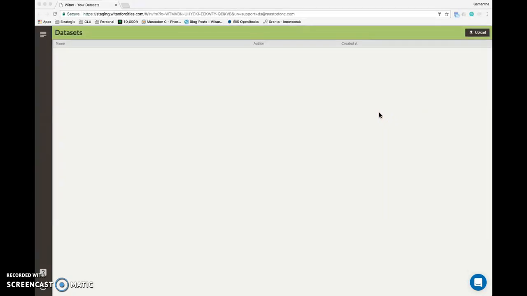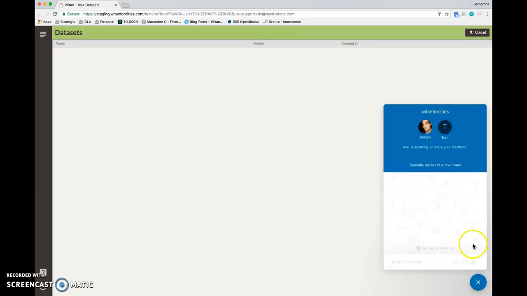But before I go ahead and do that, I just want to let Mastodon C know that I've signed up and that I would like them to add me to the Lake County Send Team group so that I can access any files that people share with that group in future. So within Datastore, you can very easily contact the Mastodon C team just by clicking on this icon in the bottom right-hand corner. I click on this and a little icon pops up.